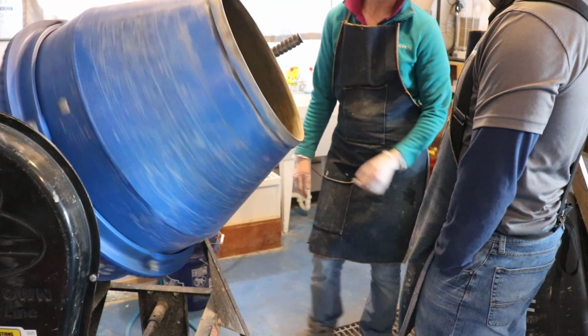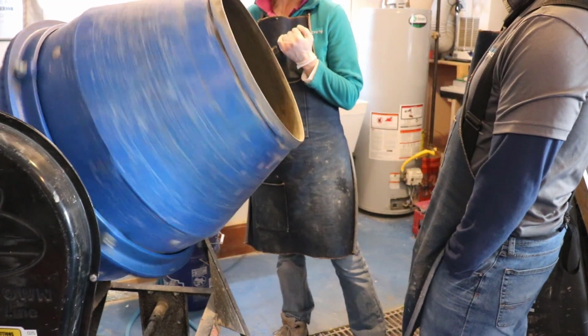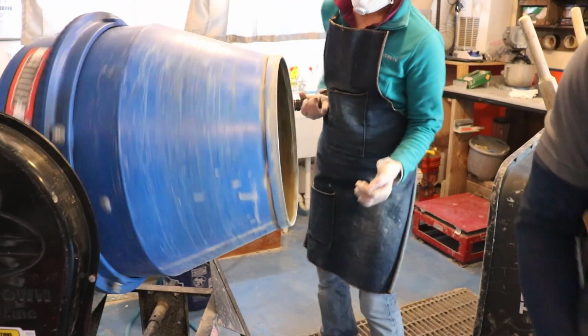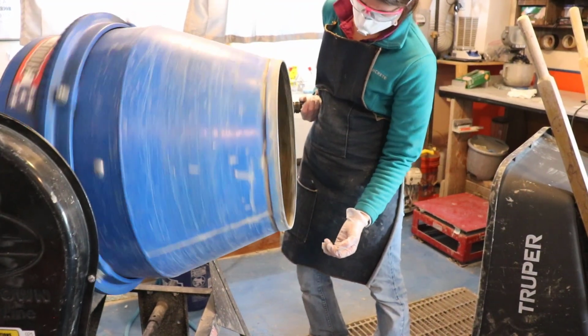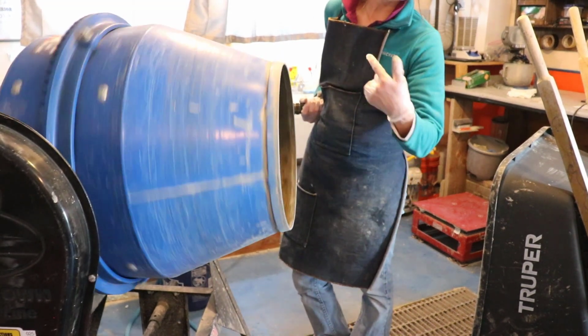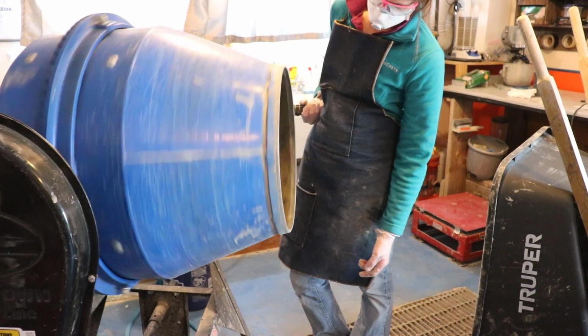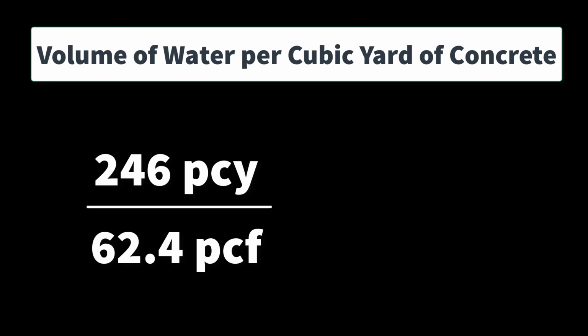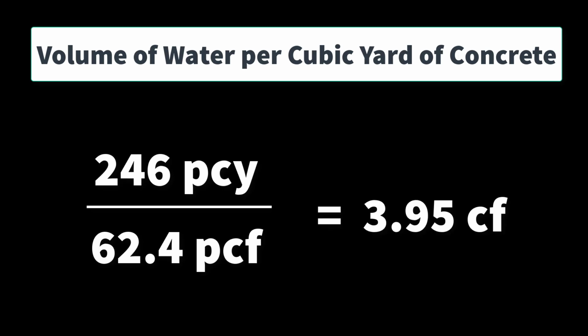Because now what we've done is we've created the background information that we need to determine how much volume we've used up of the 27 cubic feet in a cubic yard. And then we can go ahead and back calculate how much volume we have left for our sand to go ahead and determine the weight that we need for our sand. So we do just that with our water. We divide our 246 pounds per cubic yard by 62.4 pounds per cubic foot, giving us 3.95 cubic feet, our volume of water in our 1 cubic yard of our concrete composite.